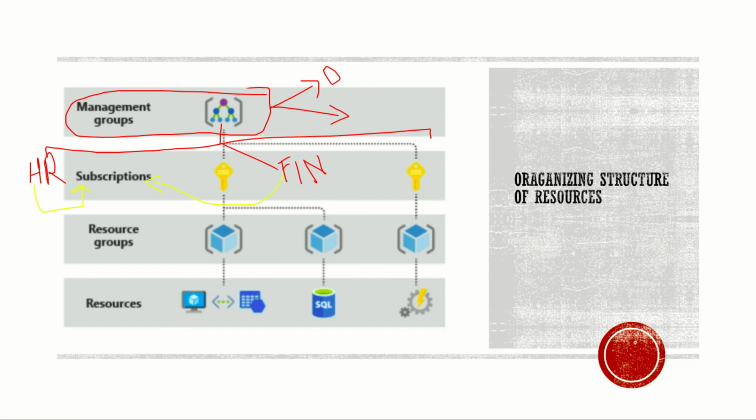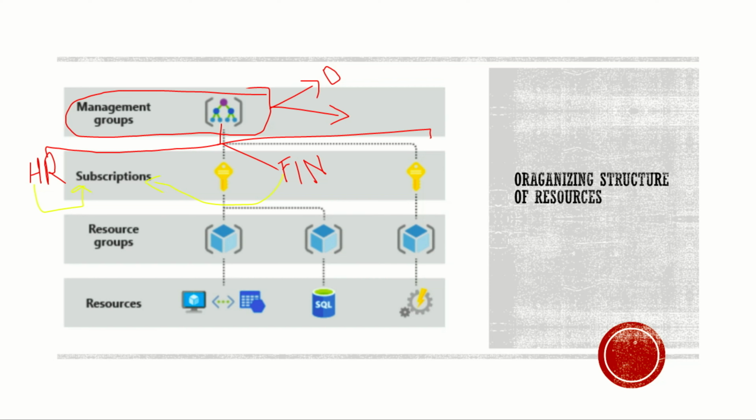Now the important point about the management group: the management group tree normally supports up to 6 levels. Each management group or subscription can only support one parent. You cannot have multiple parents.